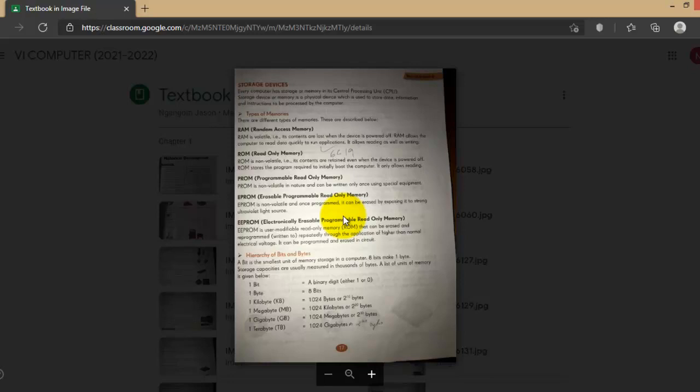RAM is volatile. It's very useful in multitasking on the computer. If you play a game, or you are typing something on your computer and simultaneously listening to a song, that is called multitasking. RAM is very helpful there. When the RAM has a much higher capacity, then you can do multiple tasks at a single time. And when the RAM is very small, it cannot do multiple tasks at a single time.